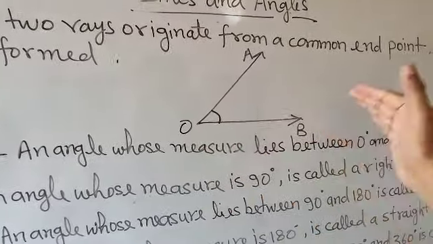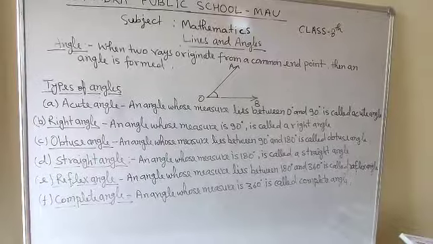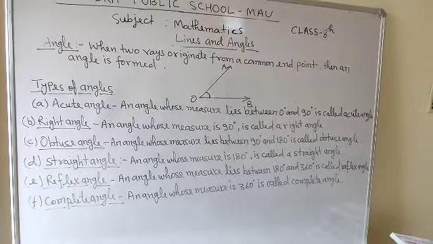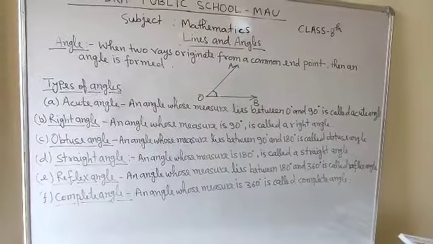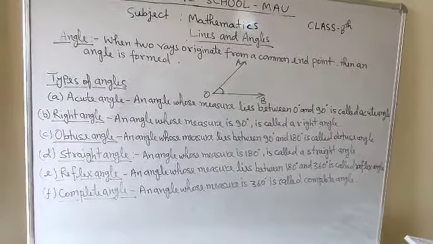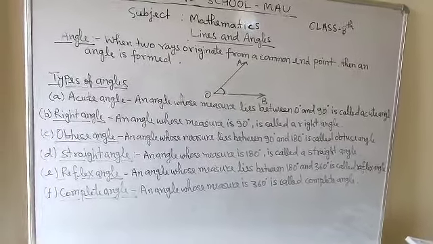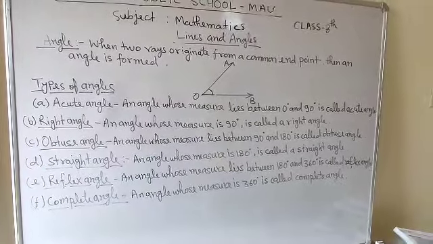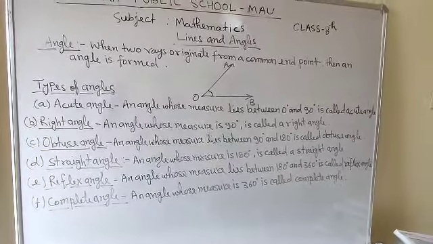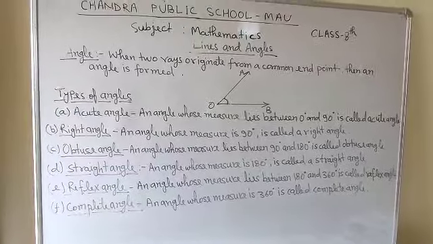Now here certain types of angles are there. First one, acute angle. An angle whose measure lies between 0 degrees and 90 degrees is called an acute angle. For example, if I ask what type of angle 60 degrees is, 60 degrees is greater than 0 degrees and less than 90 degrees. It means it lies between 0 and 90. So 60 degrees is an acute angle. In the same way, 45 degrees, 80 degrees, 75 degrees, all these are acute angles.